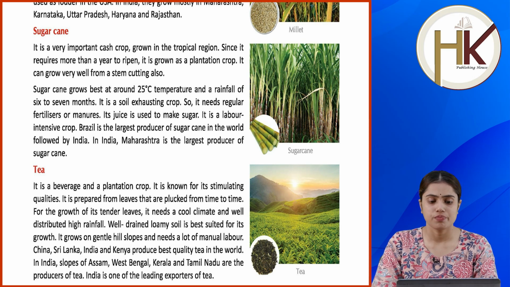China, Sri Lanka, India and Kenya produce best quality tea in the world. In India, slopes of Assam, West Bengal, Kerala and Tamil Nadu are the producers of tea. India is one of the leading exporters of tea.